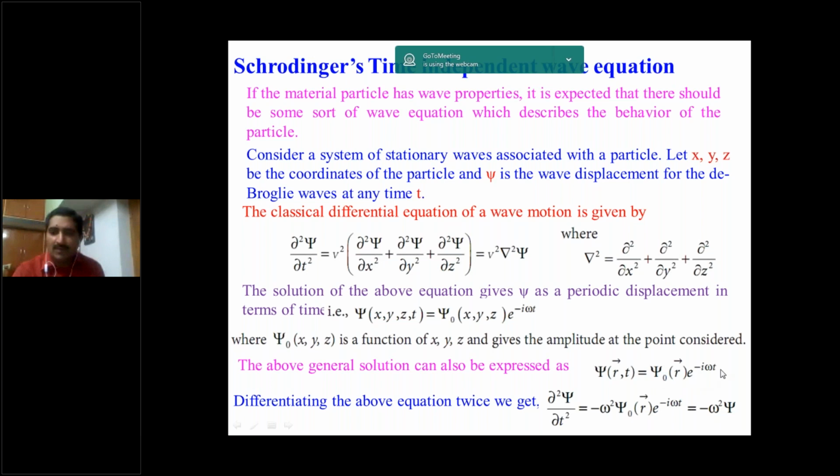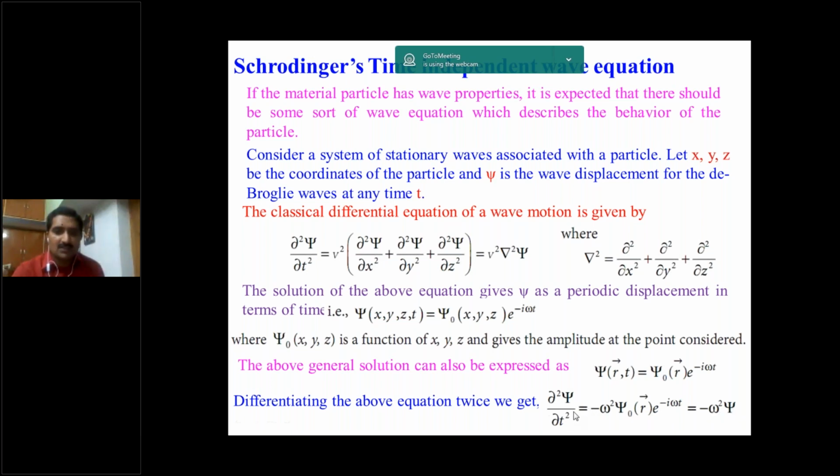Psi naught into e to the power of minus i omega t is psi, so that's why we wrote psi here. Minus into minus is plus, and i square is minus 1. So finally del square psi by del t square is equal to minus omega square into psi.